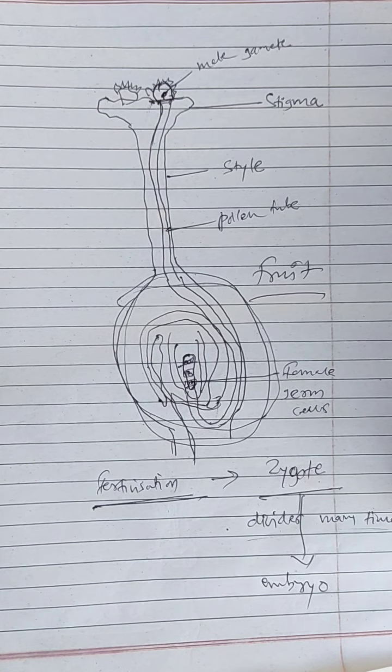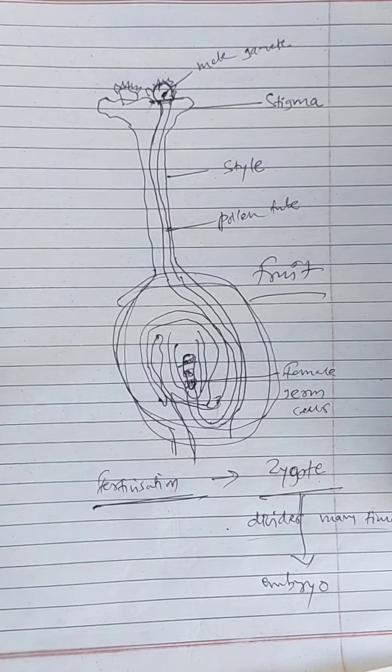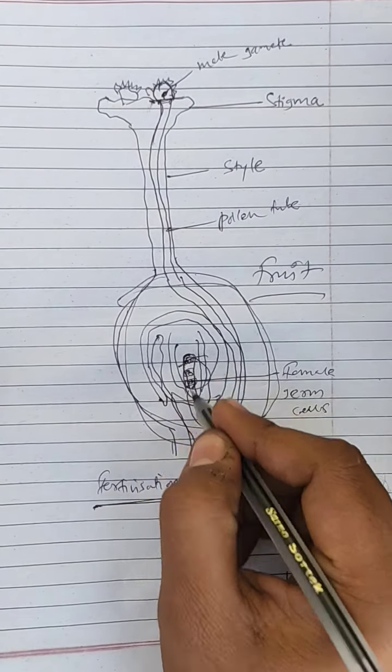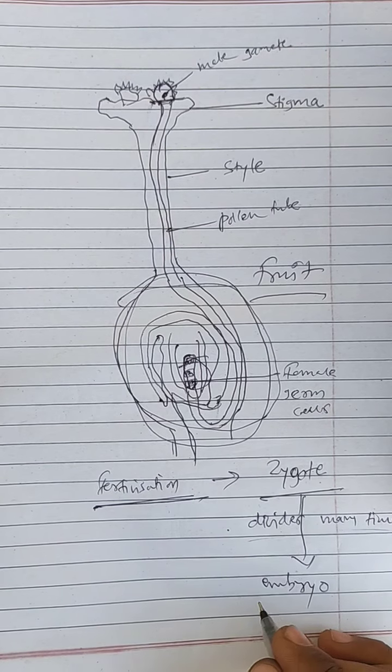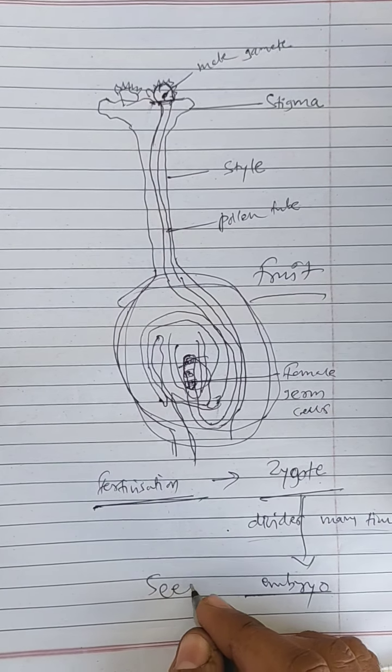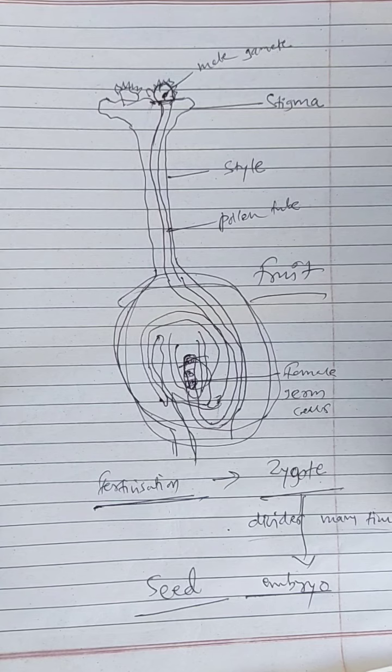Every fruit that you eat is this ovary, and the embryo inside that fruit will convert into a seed.